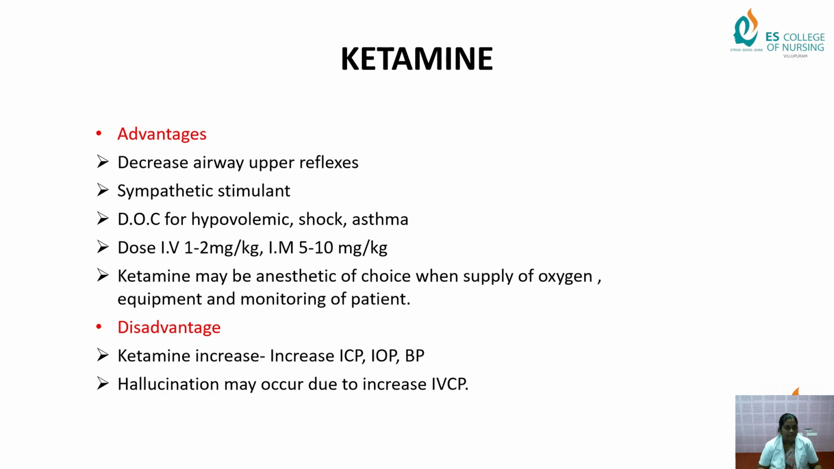Advantages: it decreases upper airway reflexes, is a sympathetic stimulant, and is the drug of choice for hypovolemic shock and asthma. Dosage is IV 1 to 2 mg per kg, and IM 5 to 10 mg per kg. Mostly they will use ketamine IV only. Ketamine may be the anesthetic of choice when supply of oxygen equipment and patient monitoring is limited. Ketamine is mostly used at ET intubation time.